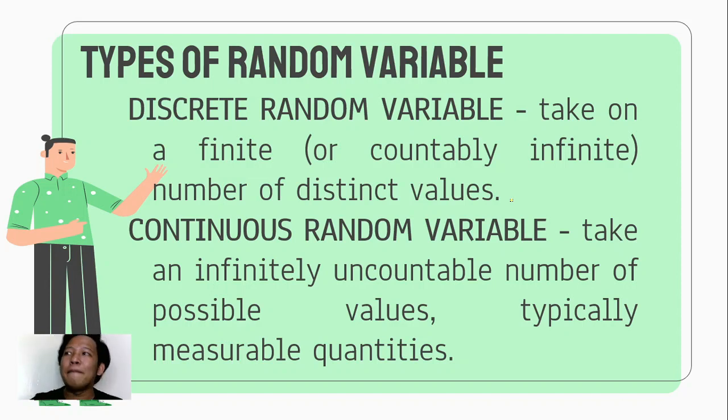Let's say your statistical experiment is choosing a student based on their grades in general mathematics. The grades are just from 60 to 100, so you can actually count them. Hence, we can consider that experiment to connote a discrete random variable. And that's how we define random variable.